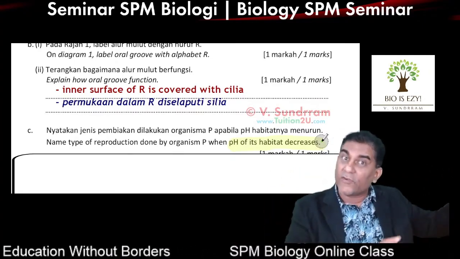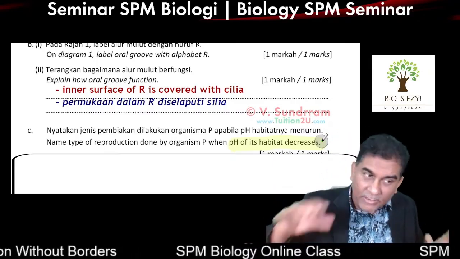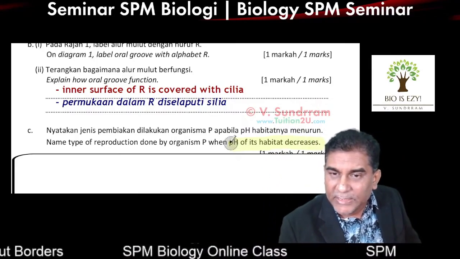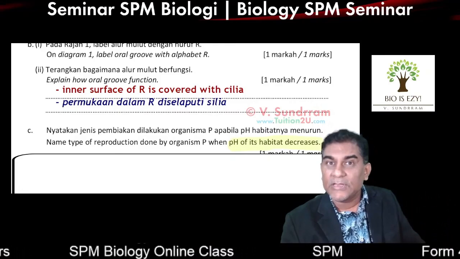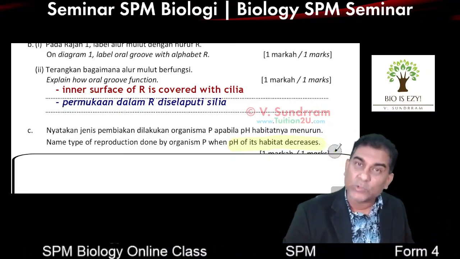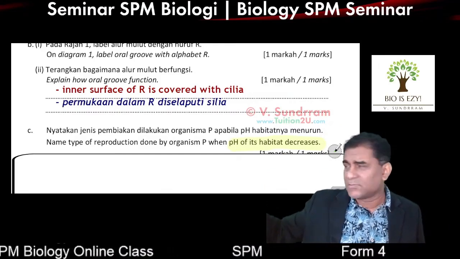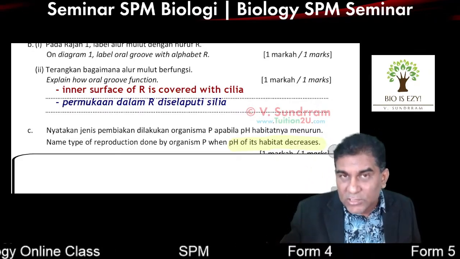If the student has that in mind, when they see the words pH of habitat decrease, unfavorable condition, immediately the student will answer asexual reproduction because the condition is not right.